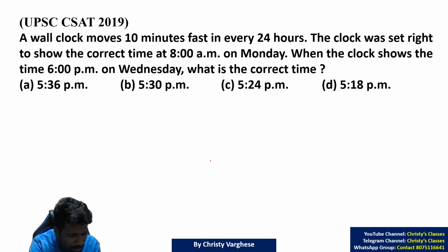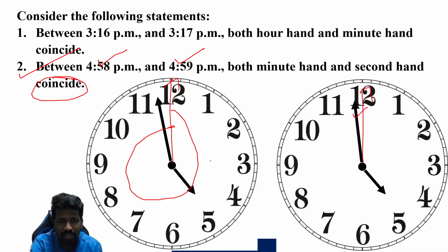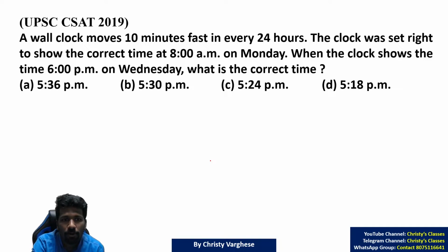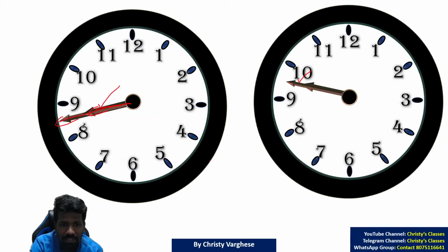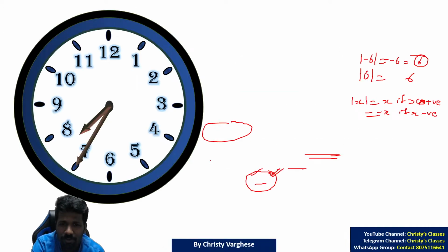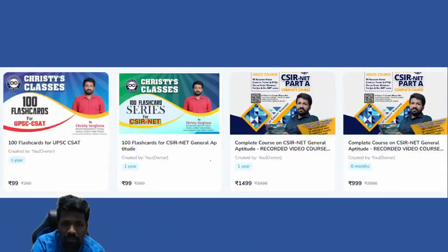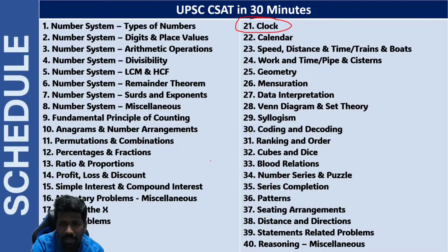If I remember it, I will share it in the Telegram channel, or if I get time to find it, I will share it there. Faulty wall clock situation, we will discuss if time allows, maybe in another class. Otherwise, please learn it. That is also an important concept. All other concepts about clock and time, or clock problems, we have discussed already. In the GATE playlist it is there.